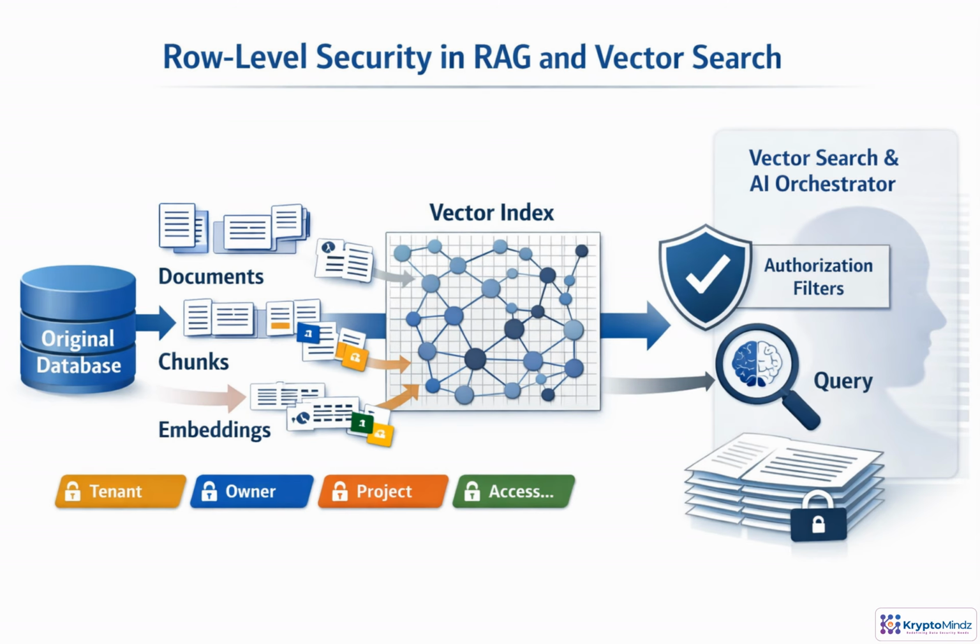In RAG, row-level security cannot stop at the source database. Once documents become chunks and embeddings, the authorization context has to move with them: tenant, owner, project, region, classification, and access group. The critical control happens before retrieval results reach the orchestrator. Vector search should filter by the user's entitlements first, then rank and return content. If you search first and filter later, unauthorized text can leak through snippets, logs, citations, or prompt context.